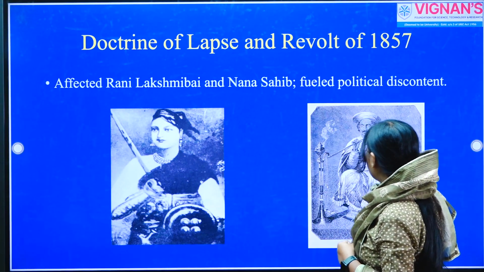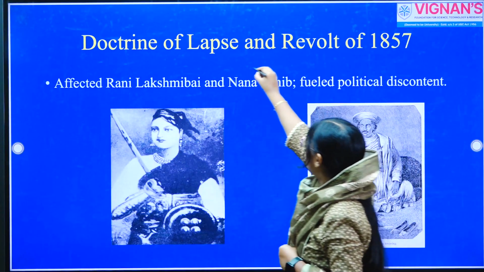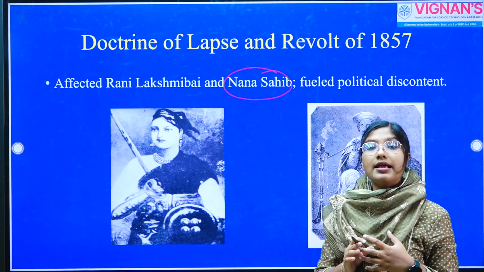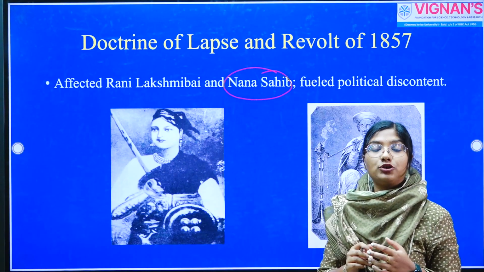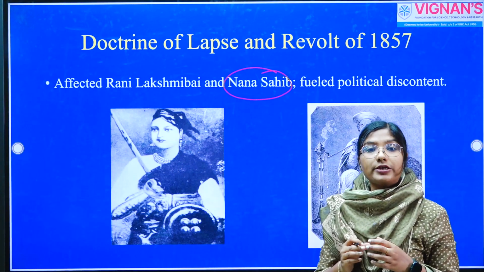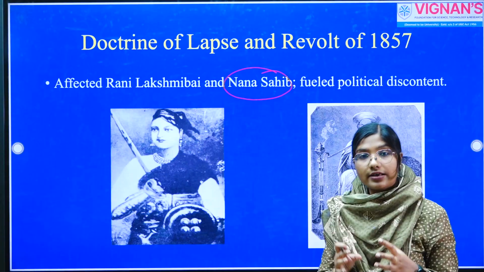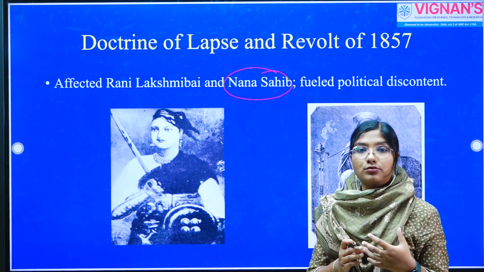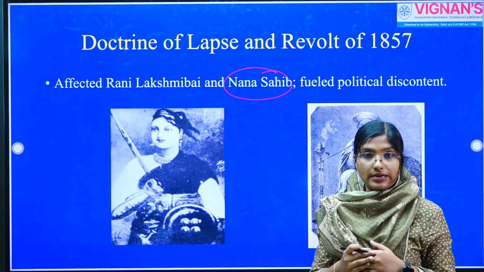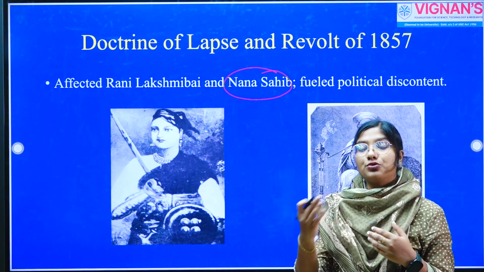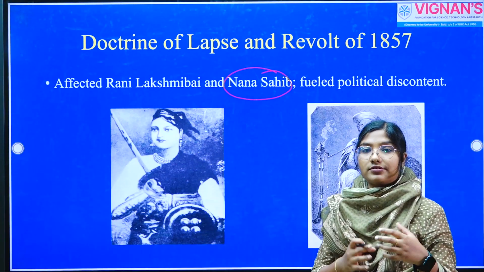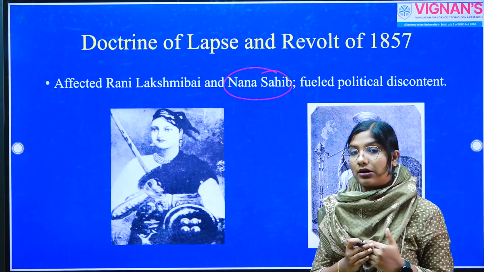Now let's talk about the context of Nana Sahib. We know that the real name of Nana Sahib was Dondo Pant and he was the adopted son of Peshwa Bajirao II. Peshwa Bajirao II was the last Peshwa of the Maratha Confederacy. After the Third Anglo-Maratha War, he was pensioned off by the English East India Company. He was sent to a place called Bithur near Kanpur and he was given an annual pension of 8 lakh rupees.